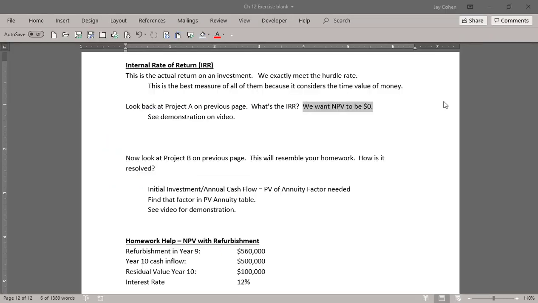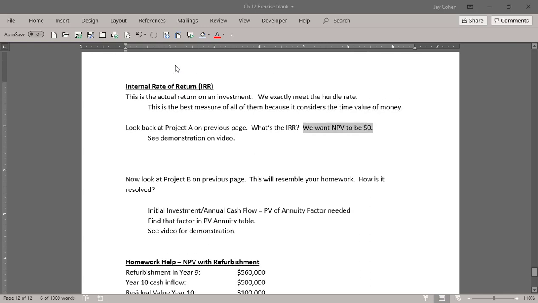Okay, saving the best for last, we move to the last page of the handout, which is internal rate of return. This really is the best measure of all because it tells us our actual rate of return considering the time value of money. Remember the ARR we did, accounting rate of return, much earlier in video 1. That acts as if the $10,000 we get in year 8 is the same as the $10,000 today. And we know now that that's not true. So an internal rate of return considers all that discounting and gives you the true rate of return considering all of that. So I'm going to show you the theory of it first.